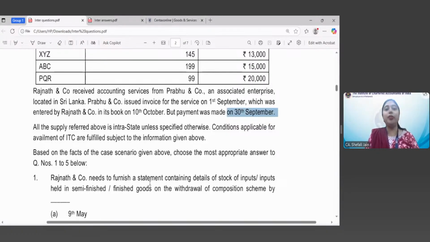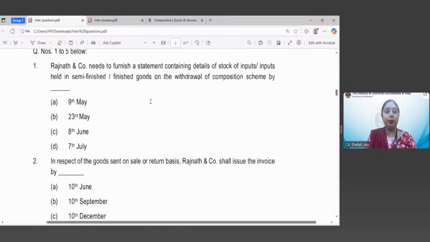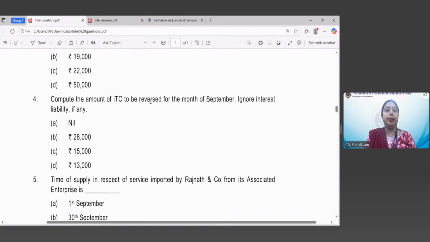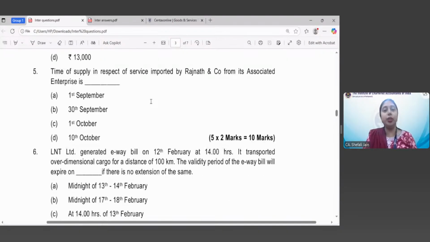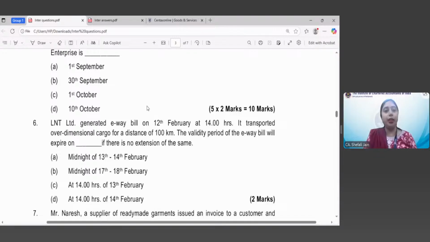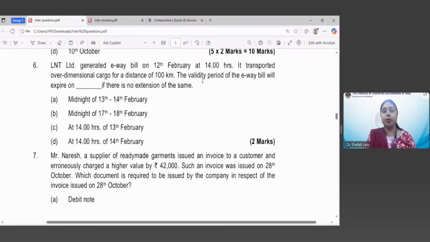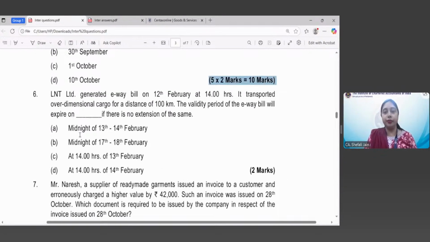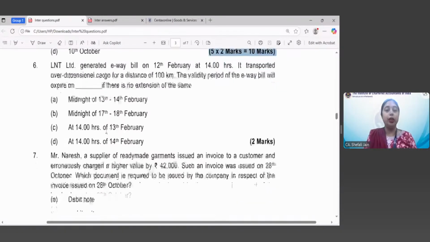And I hope all of you have understood this concept or this particular provision. Okay. So we can move forward now. Let us see these 5 questions which pertain to this particular scenario have already been over, and we have 2 more questions. Here you can see that there were 5 questions, each carrying 2 marks based on this information given in the scenario. Now 2 small scenarios are given to you. First one is L&T Limited generated e-way bill on 12th of February at 1400 hours. Now see the date.